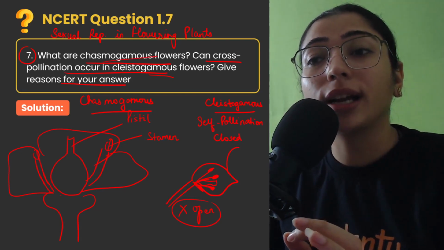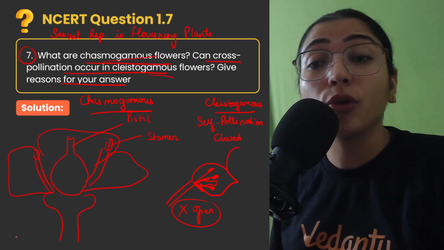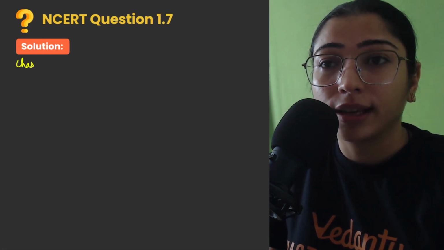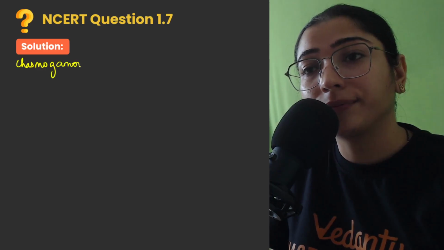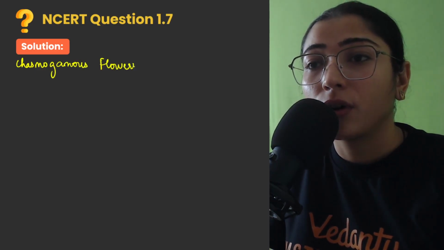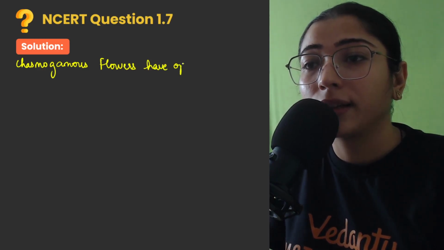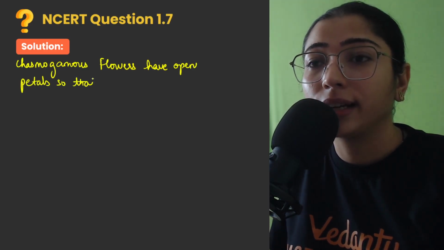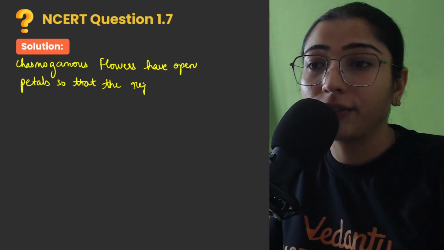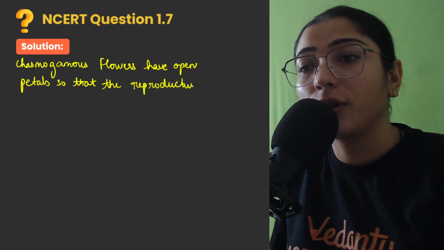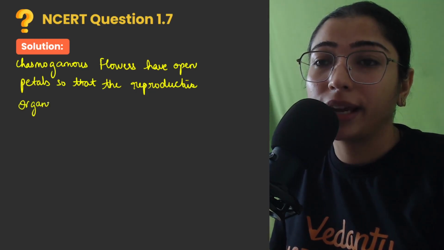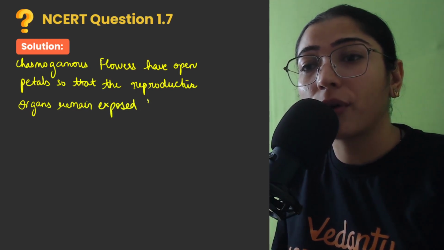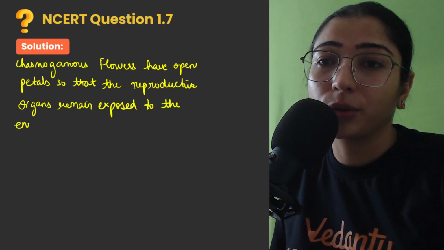So children, they are asking you what are chasmogamous flowers. Chasmogamous flowers are those which have open petals. So let's write the definition, children. Chasmogamous flowers have open petals so that the reproductive organs remain exposed to the environment for cross pollination to take place.